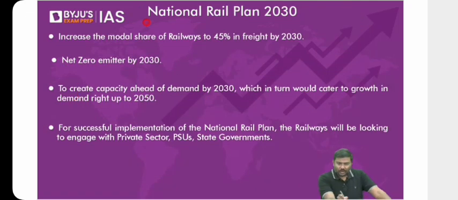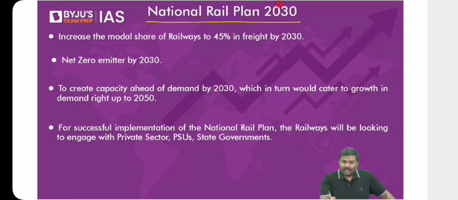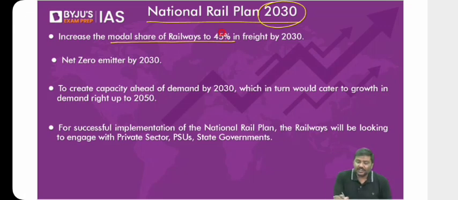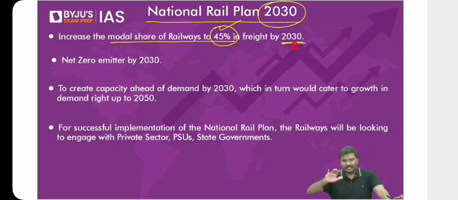One more very important reform: the National Rail Plan of 2030. Now, what is this National Rail Plan of 2030? The Government of India has put a target of increasing the share of rail in freight transportation from 27% to 45% by 2030. Right now we account for 27% of freight transportation, but by 2030, I want it to increase to 45%. Why? We'll be able to generate more and more revenues.